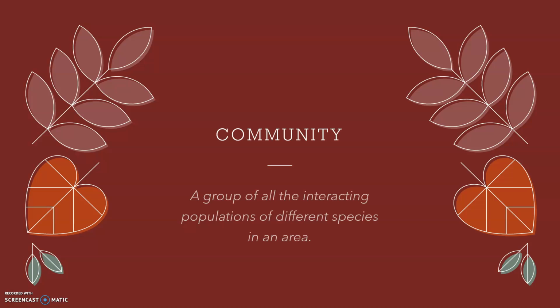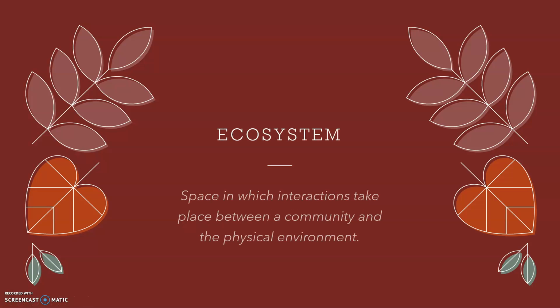A community is a group of interacting populations of different species in an area. When studying communities, both the dynamics and structure of the community are analyzed. An ecosystem is the space in which interactions take place between a community and the physical environment. Ecosystems can be very large or very small. We can examine the entire northern hemisphere as an ecosystem, or we can examine a small pond.